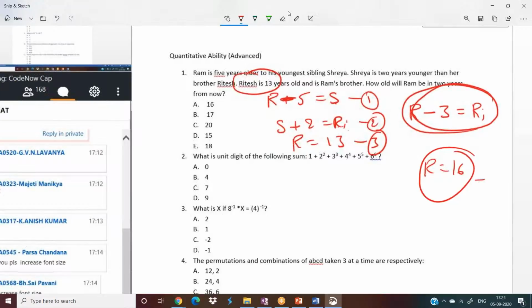And after 2 years, Ram will be, now you are 20, after 2 years he will be 22. Similarly, Ram is 16 now, after 2 years he will be 18. So where is 18? Yes, option E. Option E is the answer. Done, khatam. Next question.